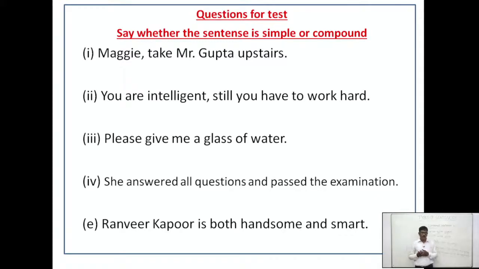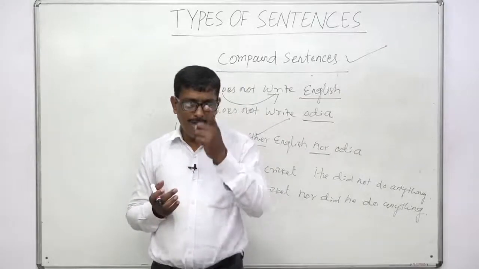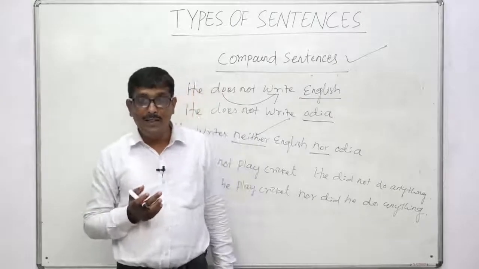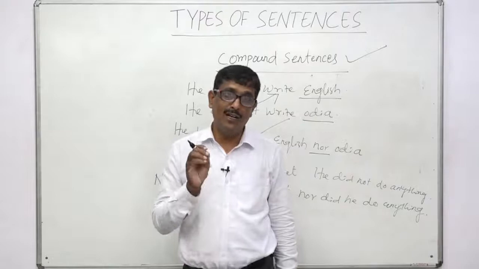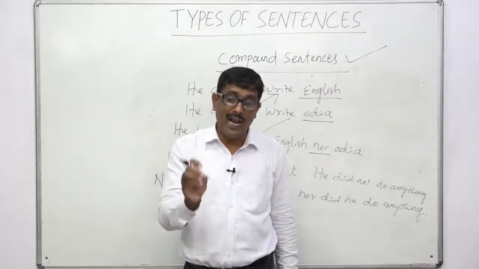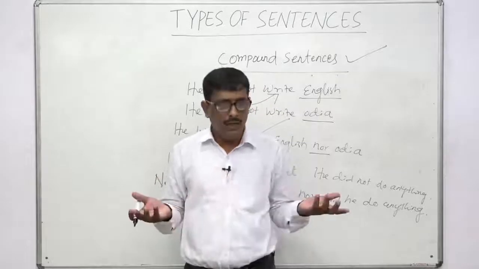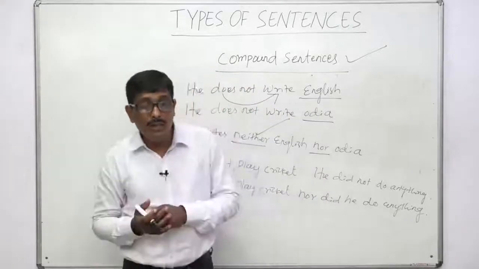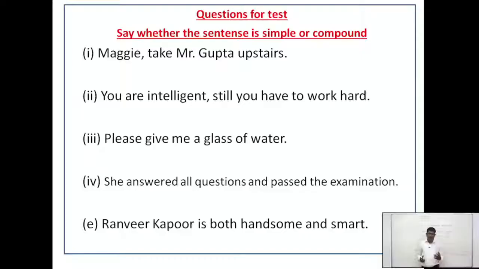Number 4. She answered all questions and passed the examination. Who will say whether it is simple or compound? Very good. It is compound. Why? Because and is the coordinating conjunction here. Here the coordinating conjunction or coordinator and is used to combine two independent clauses. That's why it is a compound sentence.